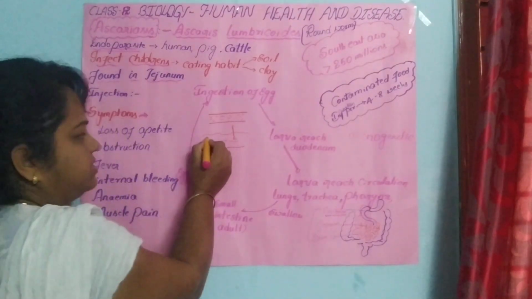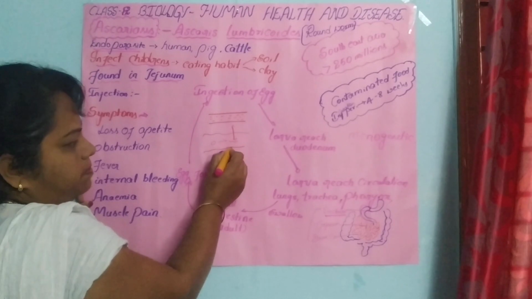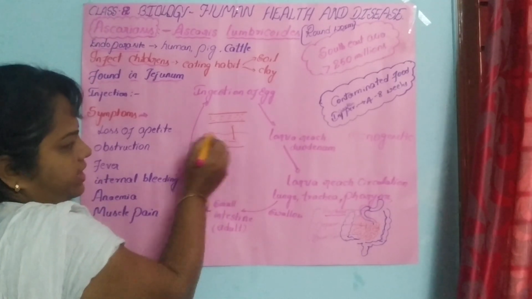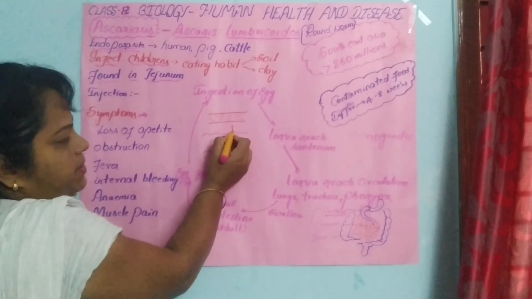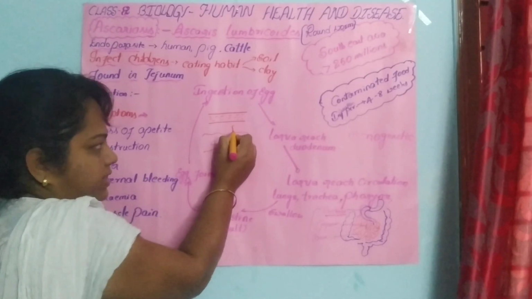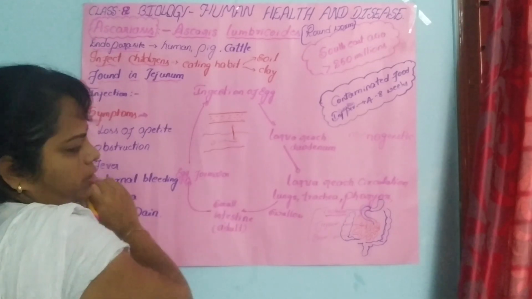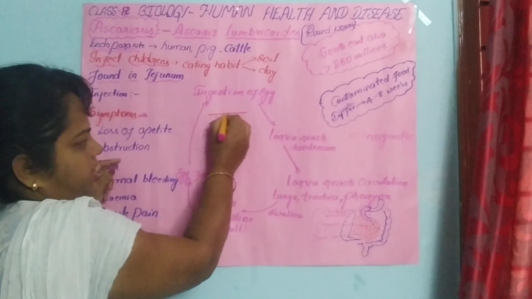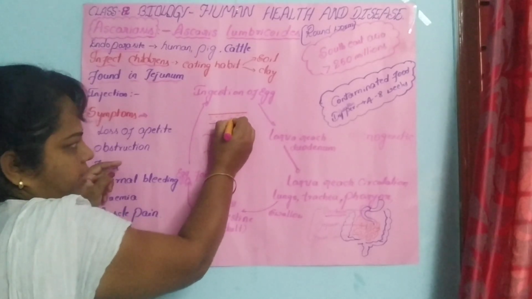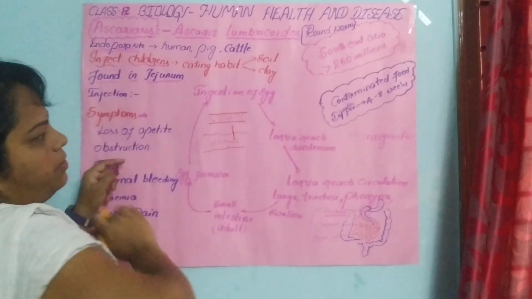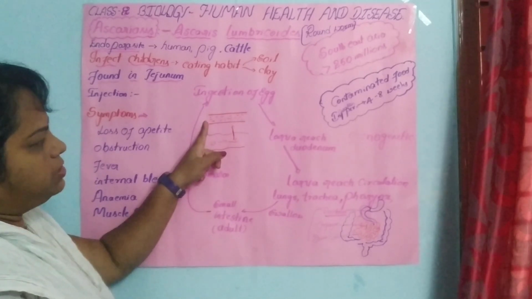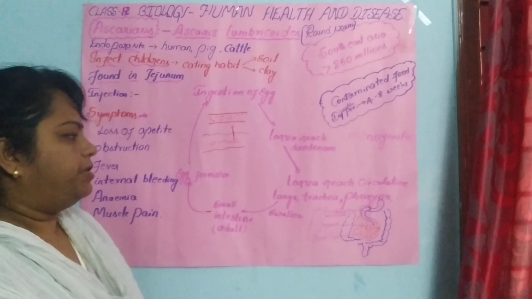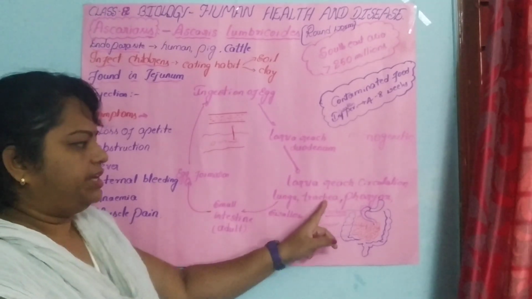So wherever this is the duodenum part, this duodenum part, what happens? The larva, whatever larva is there, it will multiply here. After multiplying, it will degrade and break down the wall of the intestine and enter the blood vessels. After entering the blood, what happens? These larvae will circulate through the blood and reach different organs of the body, that is lungs, trachea, pharynx.